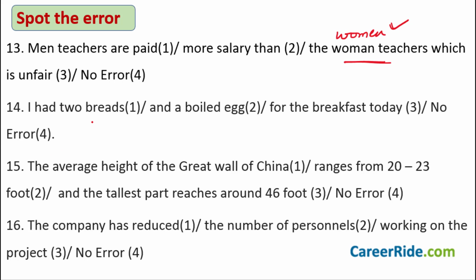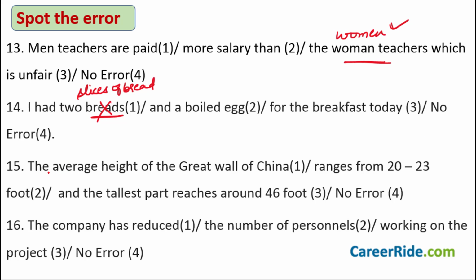I had 2 breads and a boiled egg for the breakfast today. I had 2 breads. First of all, breads is not what you would say. You would say I had 2 slices of bread. Slices of bread is what you would say. So this should not be breads. I had 2 slices of bread and a boiled egg for the breakfast today.